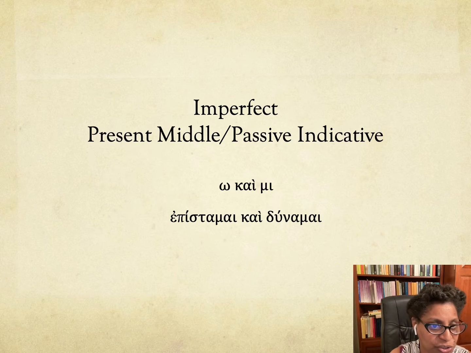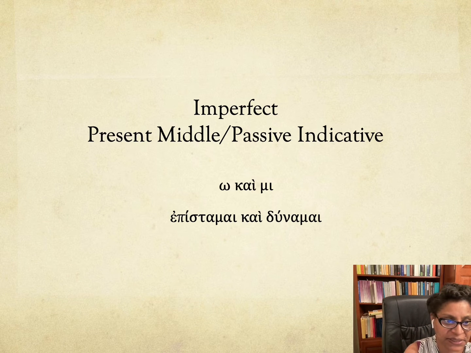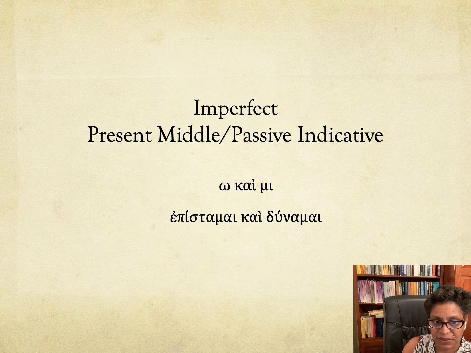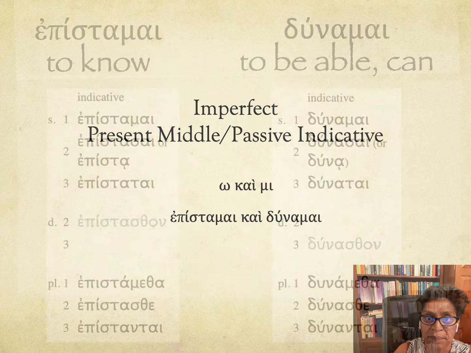Okay, welcome to part 2 of our imperfect, how to conjugate the imperfect. And this time we're going to focus on the middle passive indicative in the present system, the omega and mi verbs. We're going to start first with introducing two deponent verbs that are really important: epistamai, to know, and dunamai, to be able. Dunamai is effectively "can." So let's begin with them.